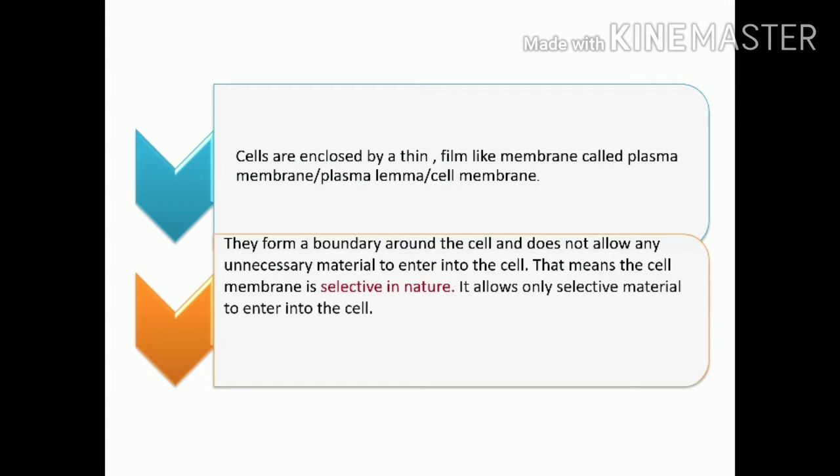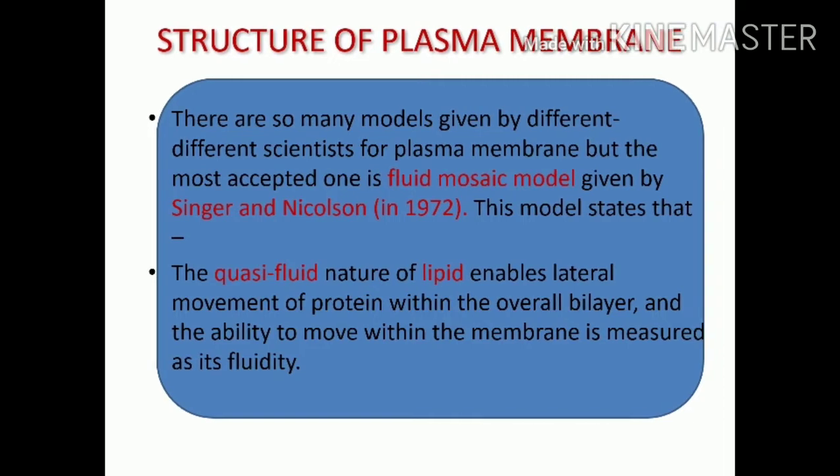Now let's learn about the structure of the plasma membrane. So there are many models given by different scientists, but the most accepted one is the fluid mosaic model, which was given by Singer and Nicolson in 1972. And this model states that the quasi-fluid nature of lipid enables lateral movement of protein within the overall bilayer, and the ability to move within the membrane is measured as its fluidity.